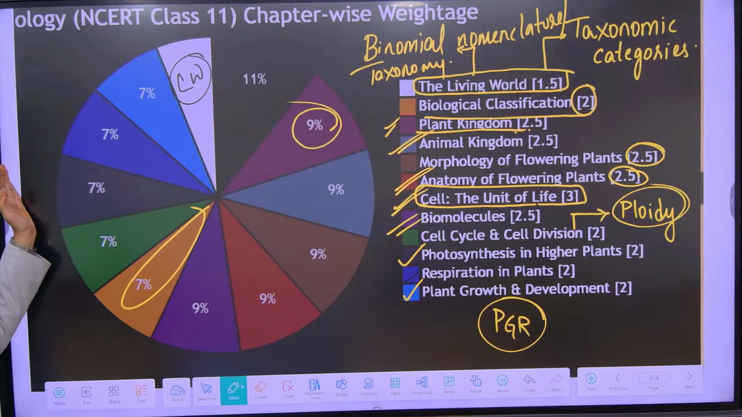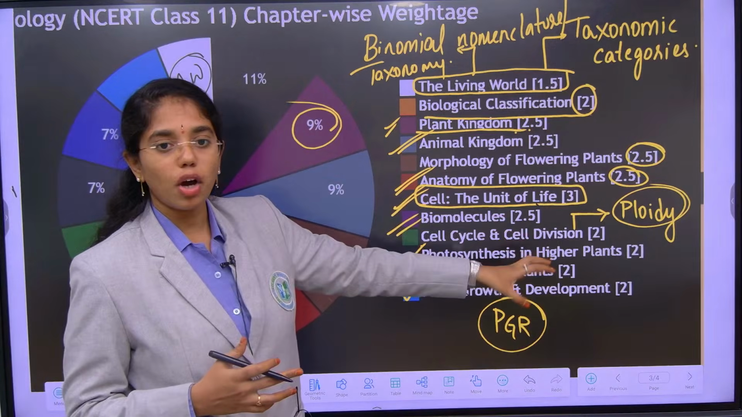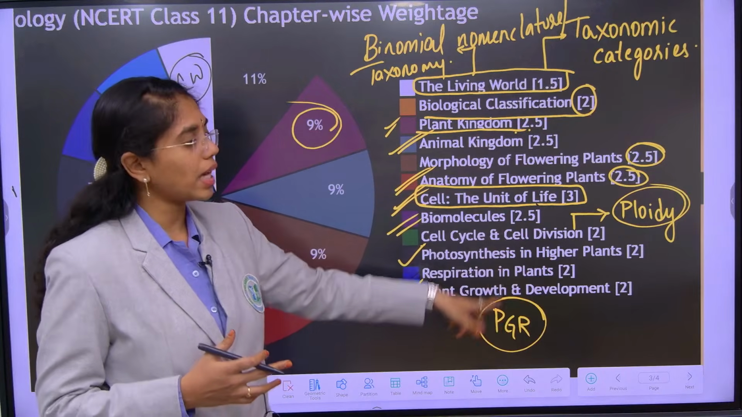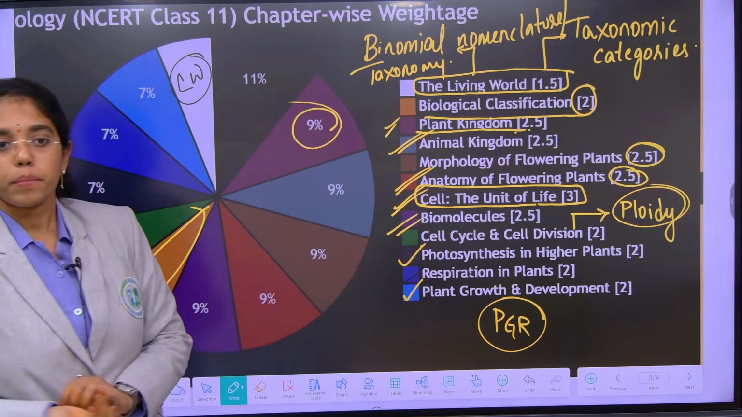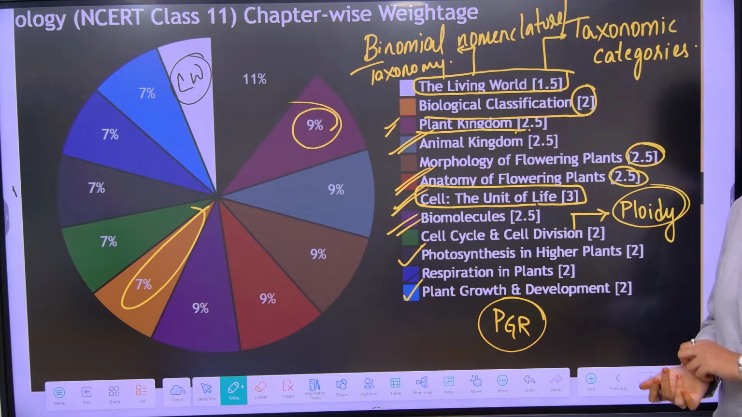Look at the pie chart also. If anywhere you are feeling like any add-ons should be given, or you still have any question marks on any chapter, you can ask me. If you are okay, we will move to NCERT 12 concepts.